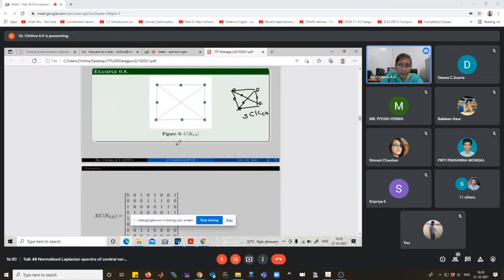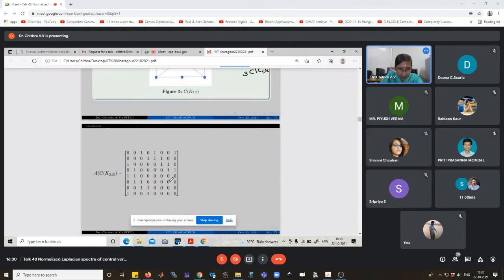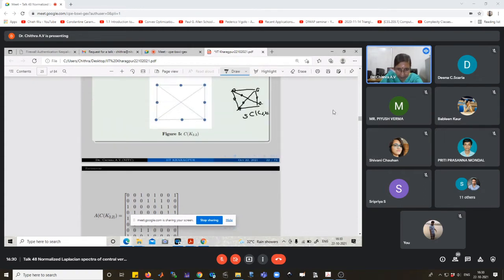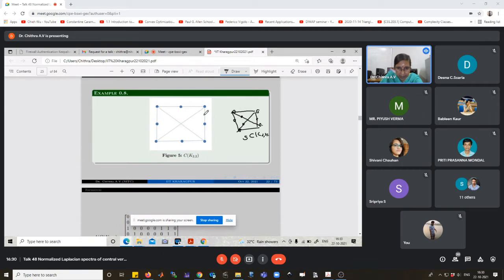The matrix corresponding to the central graph of K2,2 is the adjacency matrix. This is 0, 0, 1, 0, 0. Okay. Here vertices 1, 2, 3, 4, 5, 6. Vertices 1 and 2 are not adjacent, only 1 and 3. And there are more vertices here: 4 vertices corresponding to K2,2 and again 4 vertices, so 8 vertices.